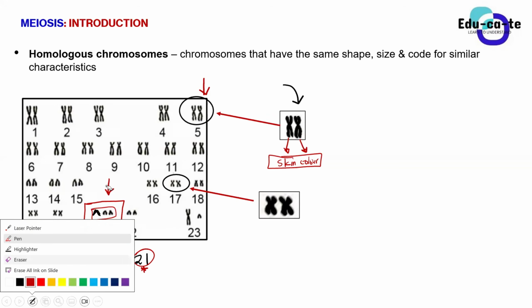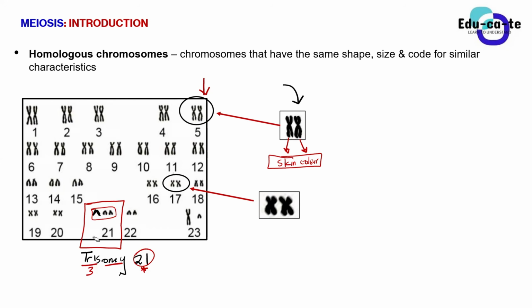You guys should look at your karyotypes very carefully to see if it's a normal person, a normal gamete, or a normal zygote, or it's not. Because if we're going to have another chromosome, they're no longer going to be 46, they're going to be 47. Do you guys realize that?